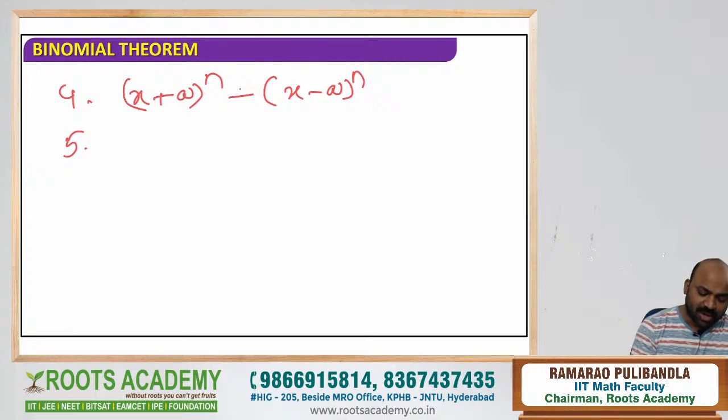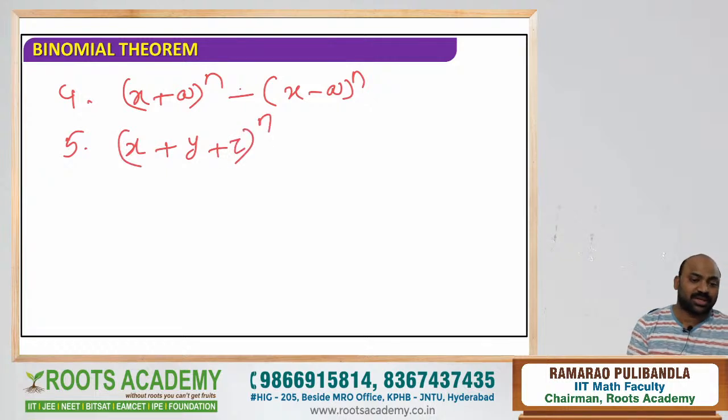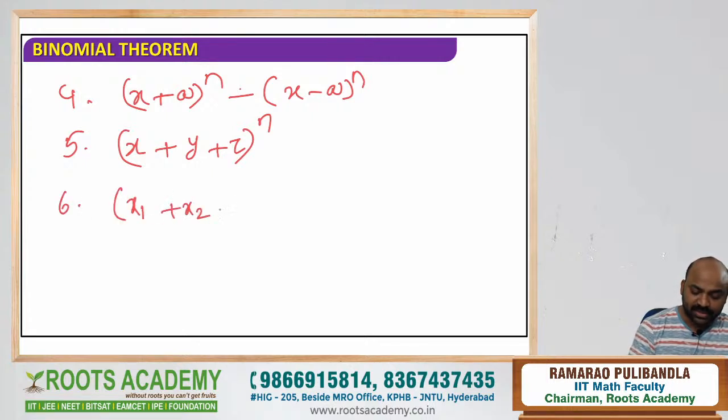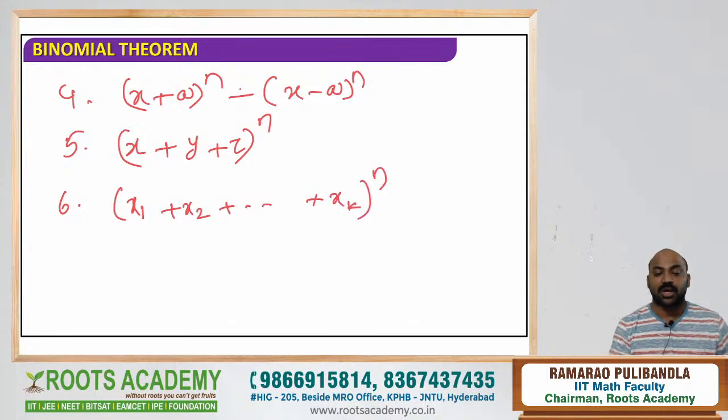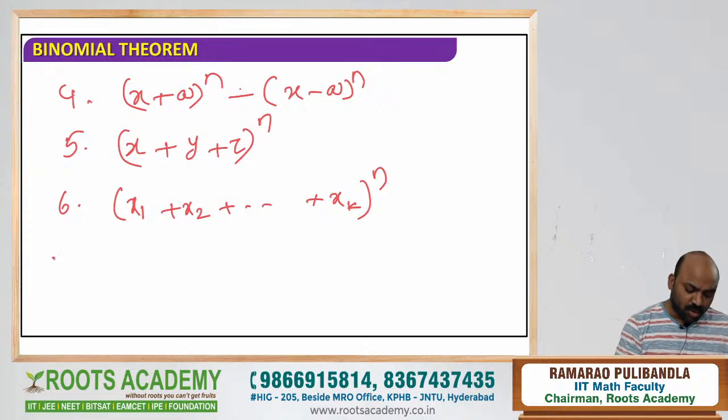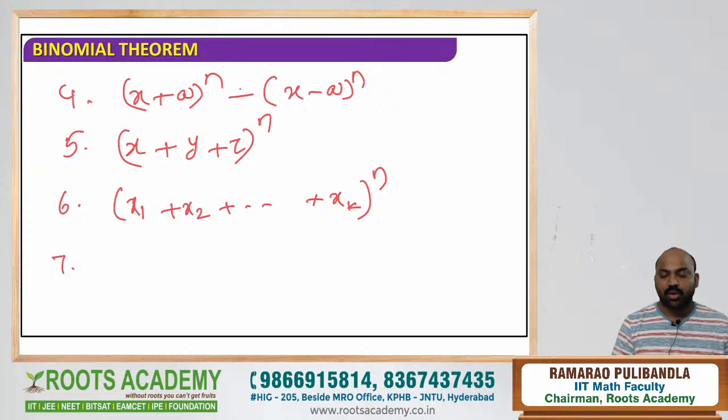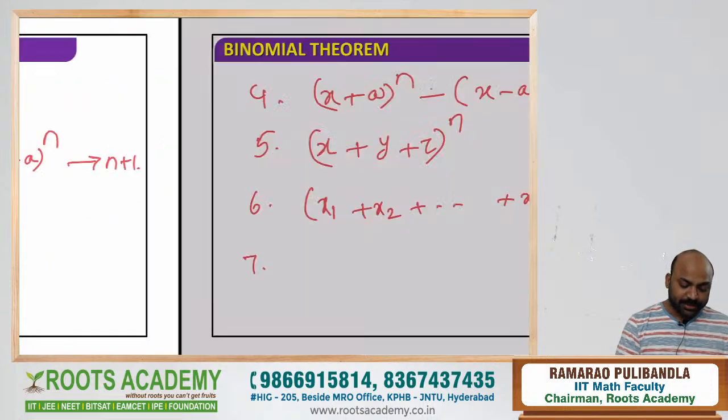Somebody is asking number of terms in (x plus y plus z) whole power n. They may ask, no? This is called trinomial number of terms. And somebody is asking number of terms in (x1 plus x2 plus and so on, plus xk) whole power n. This is called multinomial number of terms. So like that, one more question is also there. We are going to analyze everything now.